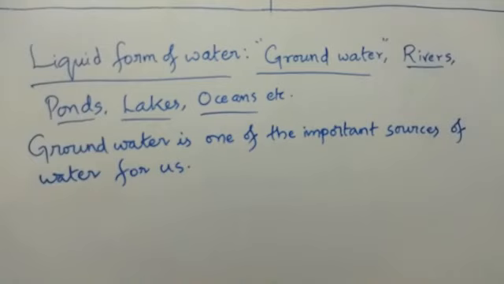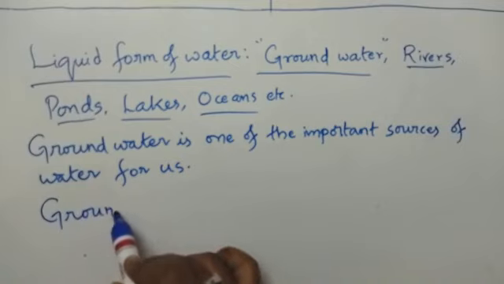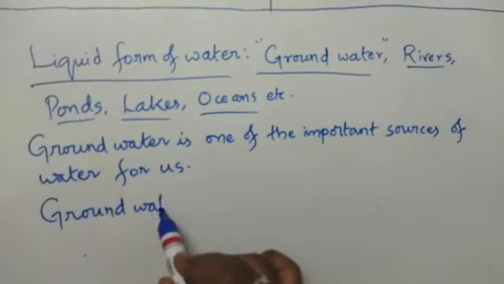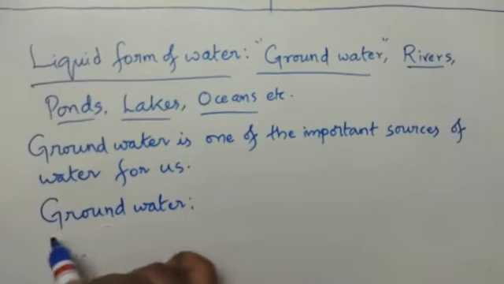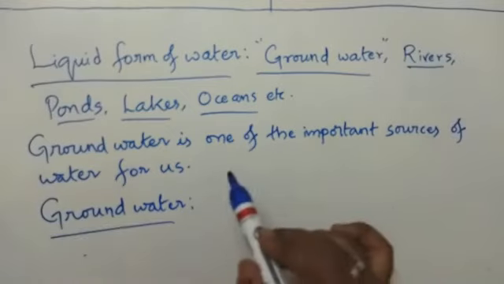What is this groundwater? The water found below the water table of the earth is known as groundwater. Definition wise, if you look into it, groundwater is the water that is found below the water table of the earth.